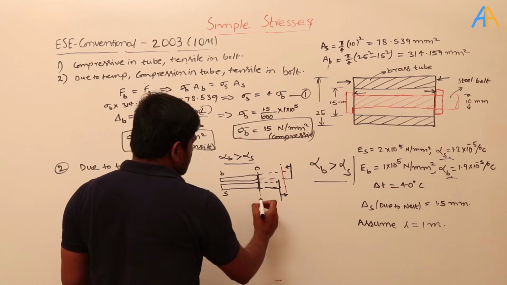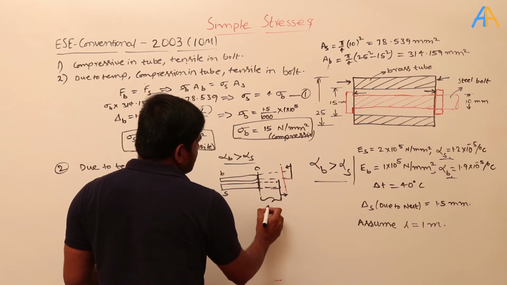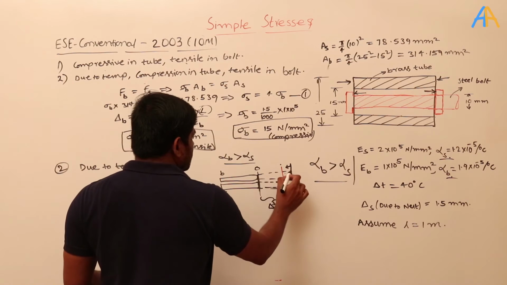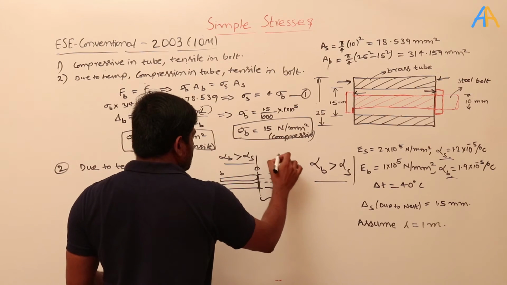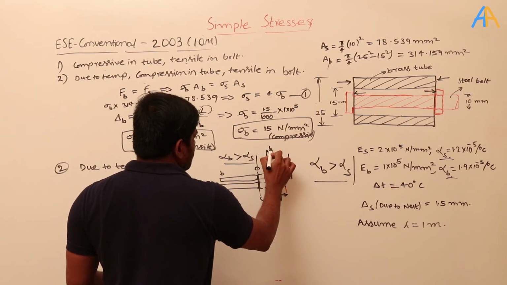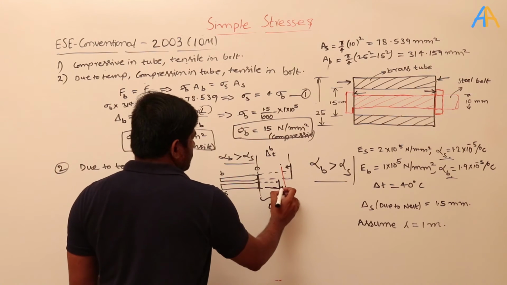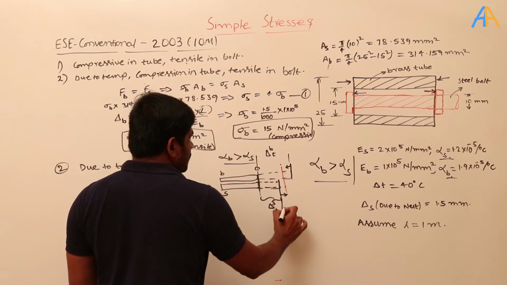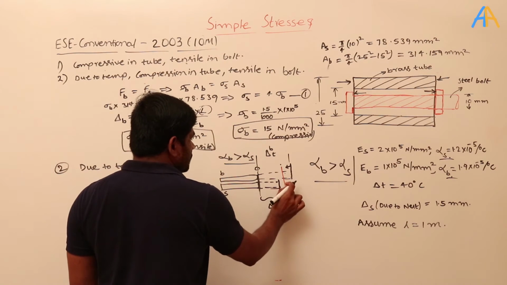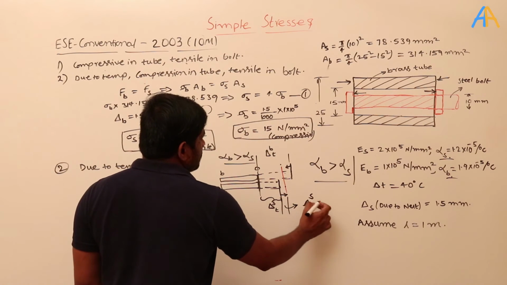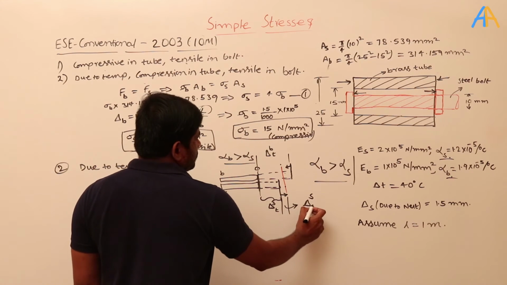Okay. So let's say from here to here, this is the delta because of the temperature in case of the steel. Okay, and from here to here, that is a delta in the brass because of the temperature. But finally it is going from here to here, and this delta is delta of the S because of the stress.